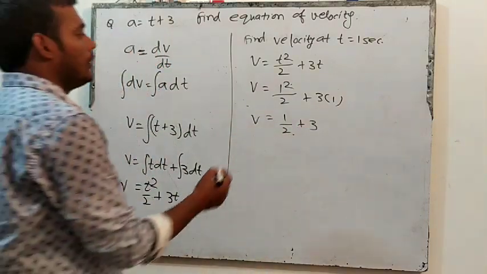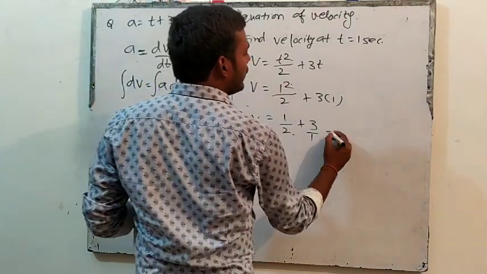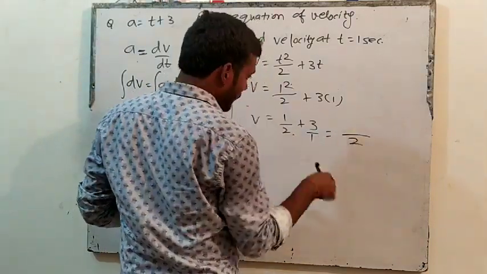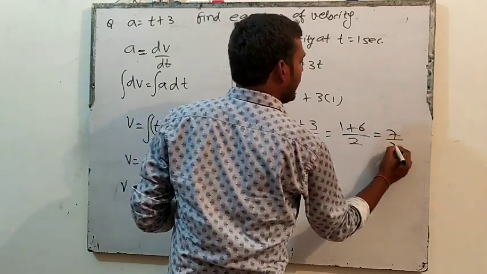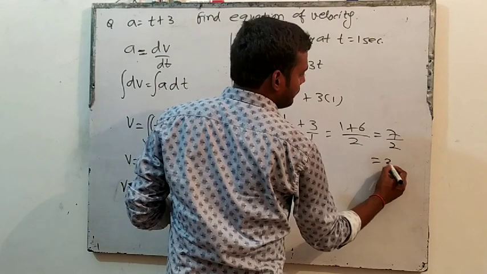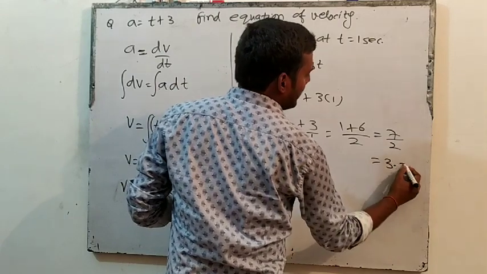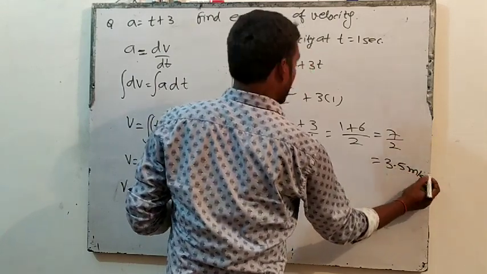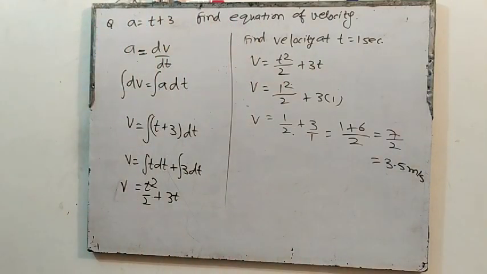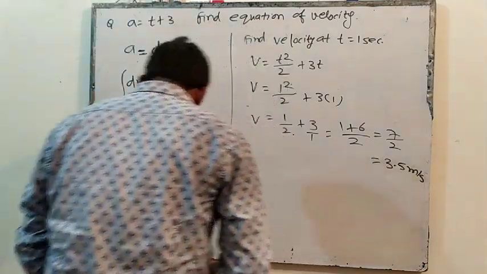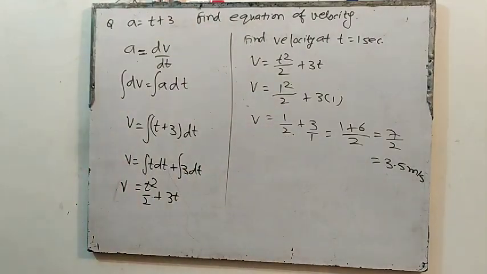So this is 1, so the LCM will be 2. 1 plus 6, 7 by 2. That means how much? 3.5 meter per second. That will be the velocity at t equals 1 second. So they can ask you any question related to this. Clear? I am taking one more question.